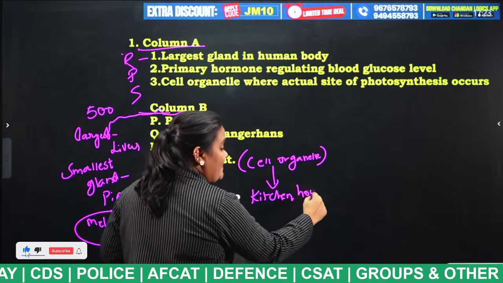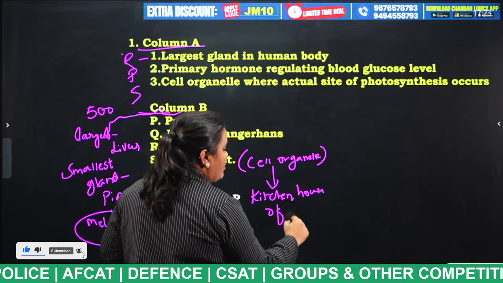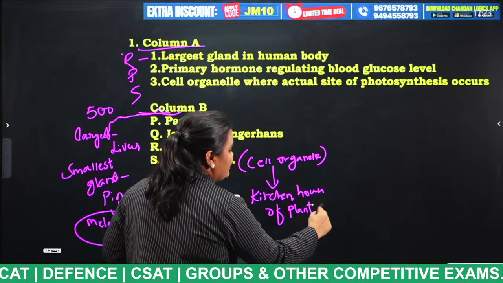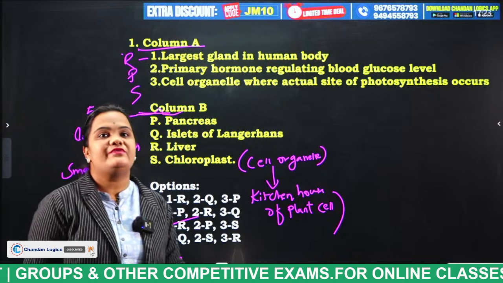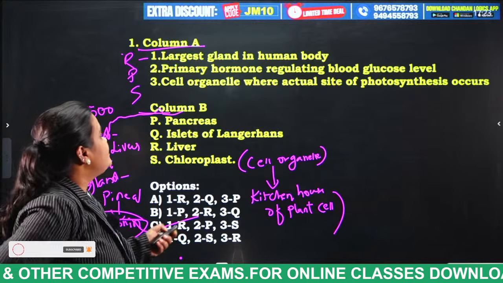Kitchen house of the plant cell, remember. Okay, kitchen house of the plant cell is known as what, students? Chloroplast. Okay, yes, very good students, very good. So next question.